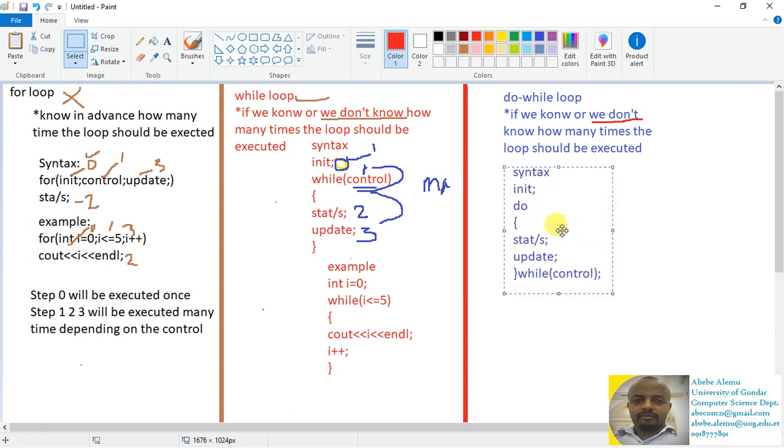This is the rule. Like the while loop, we have to put the initialization first, which is step 0. And then here, before the control, we have to execute the statement, which is step 1.